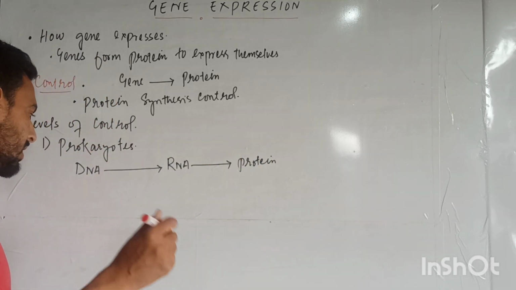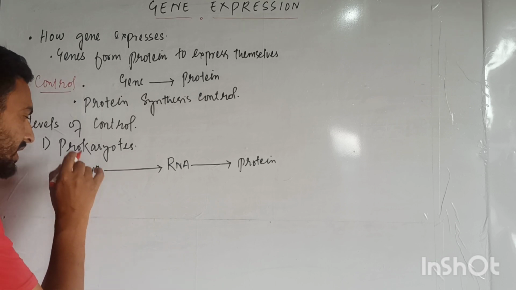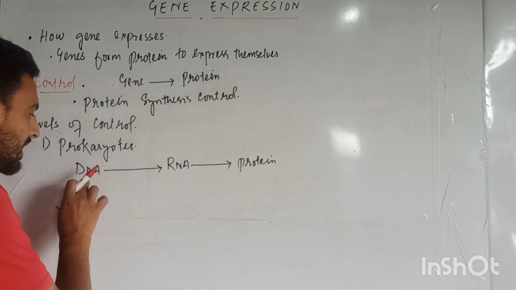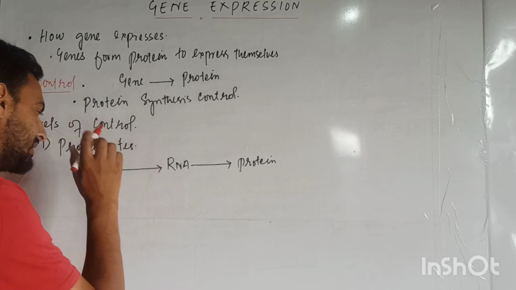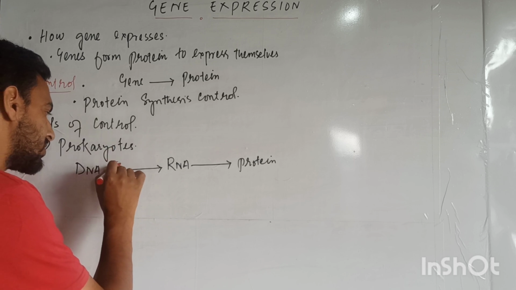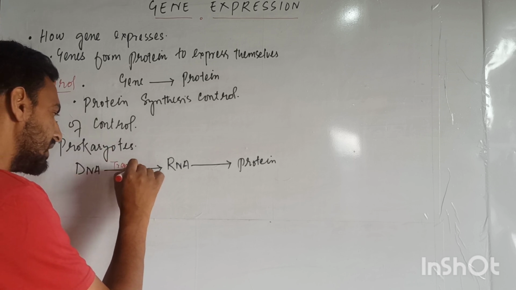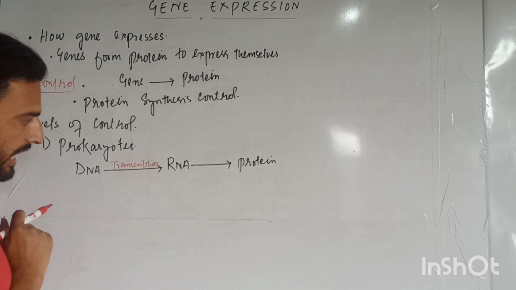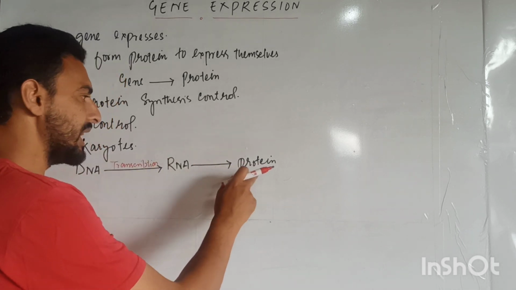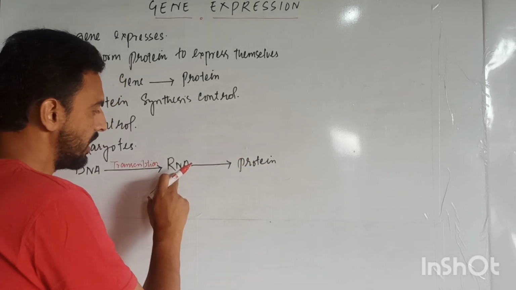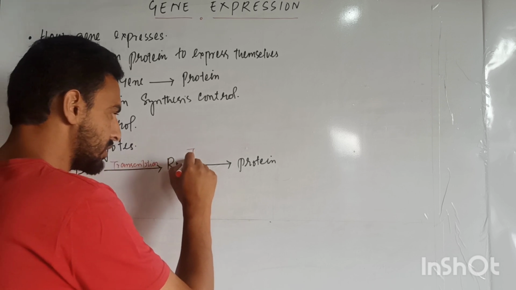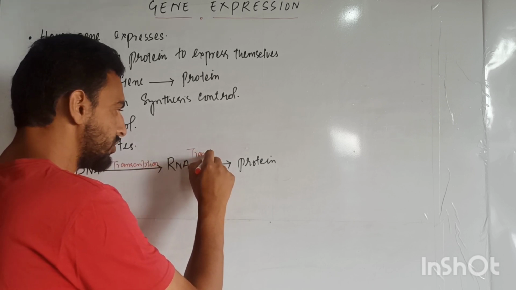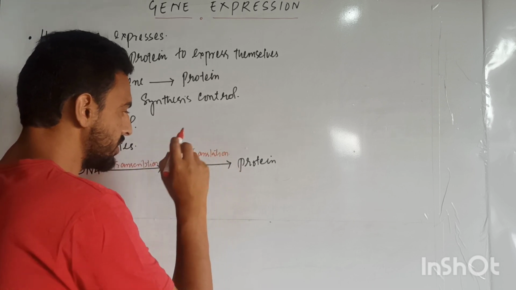Dear students, when DNA synthesizes RNA, this process is known as transcription, and the process by which proteins are synthesized from RNA is known as translation.